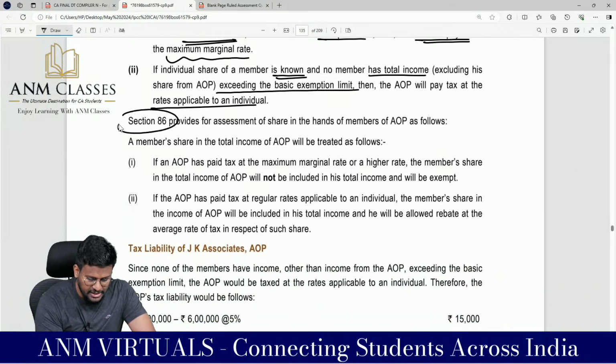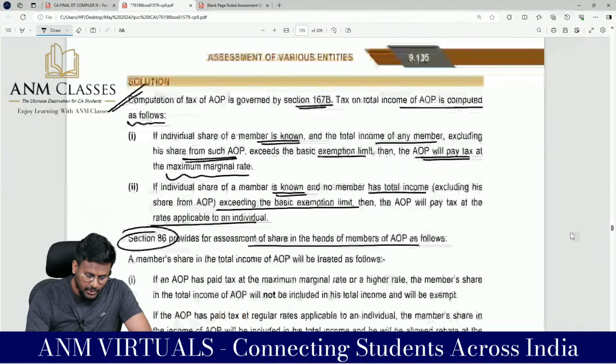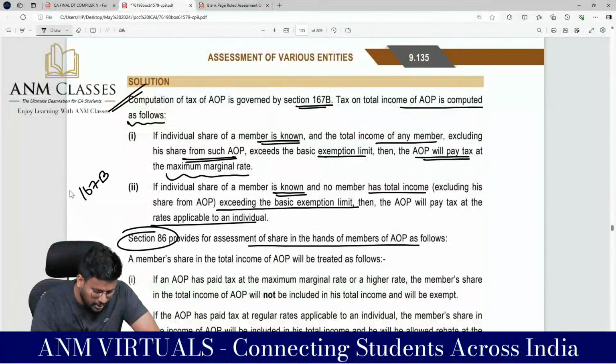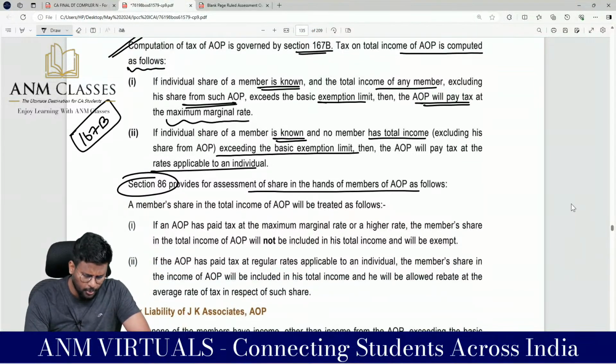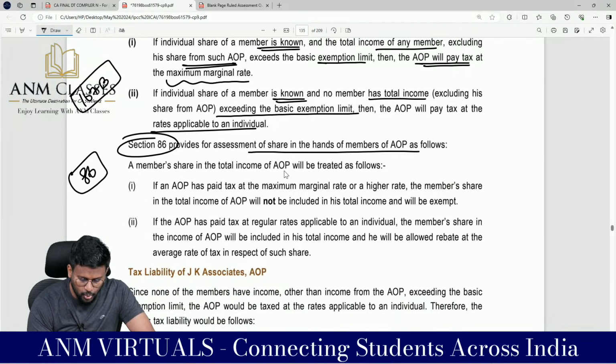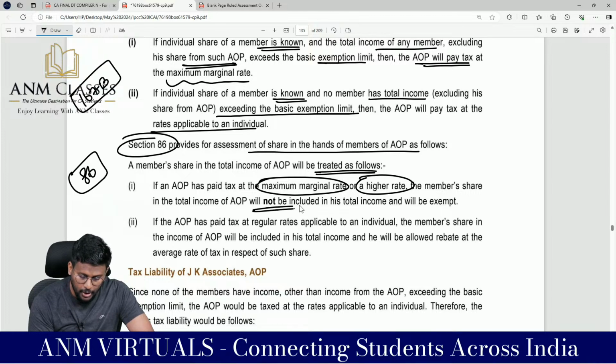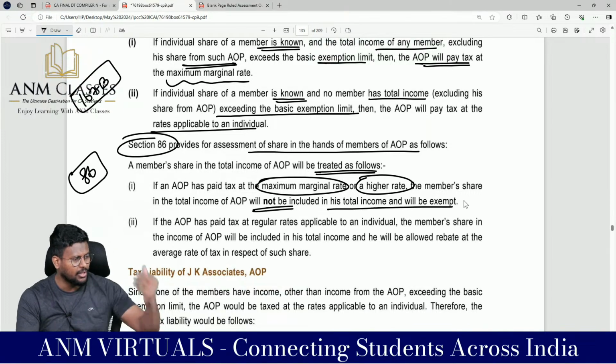Here, Section 86 provides for assessment of share in the hands of a member of the AOP as follows. This is 167B for the AOP or BOI, and now 86 for the member. A member's share in the total income of the AOP will be treated as follows. If the AOP has paid tax at MMR or a higher rate, that means the maximum tax has been paid by them, then the member's share in the total income of the AOP will not be included in his total income and will be exempted.